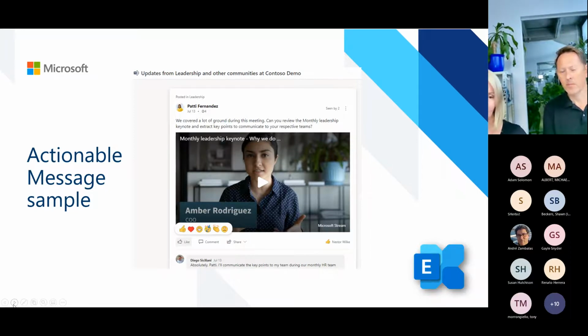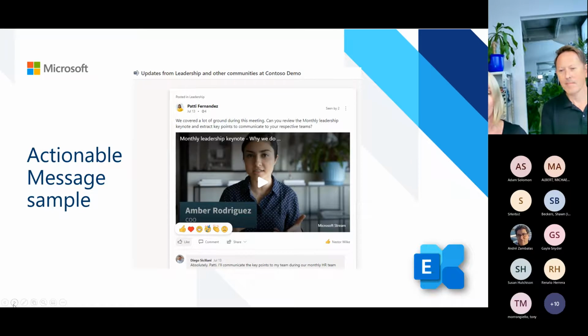For those who know me, I'm also a big Yammer fan. Yammer was one of the first services to provide interactive messages within Outlook. This is a screenshot from one of my demo tenants, where I get my Yammer notification about what is new in one of the communities I'm engaged in.